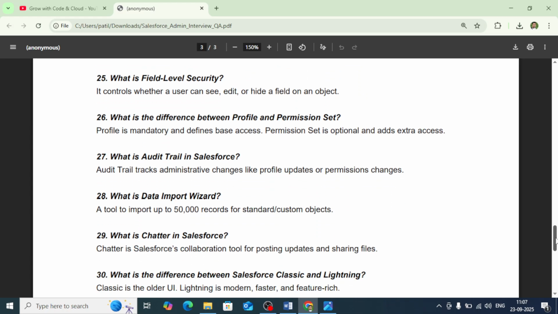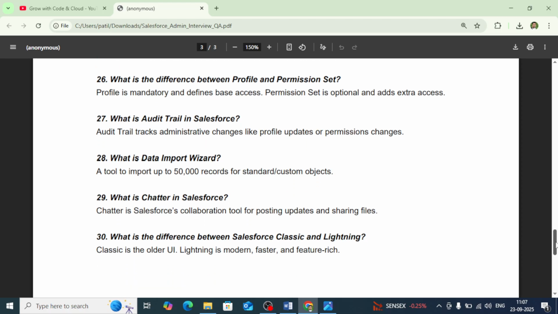Then the next question is, what is field level security? Field level security, or FLS, controls whether a user can see, edit, or hide a field on an object. So based on the user profile, you can set the field level security for a particular field on an object.